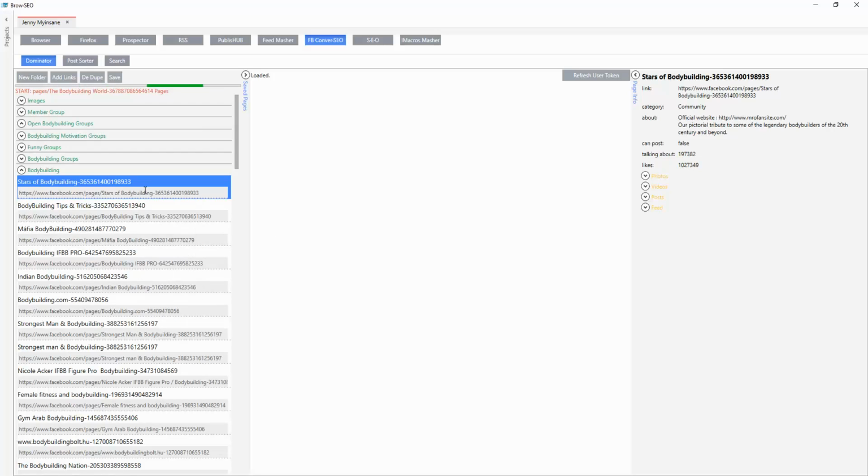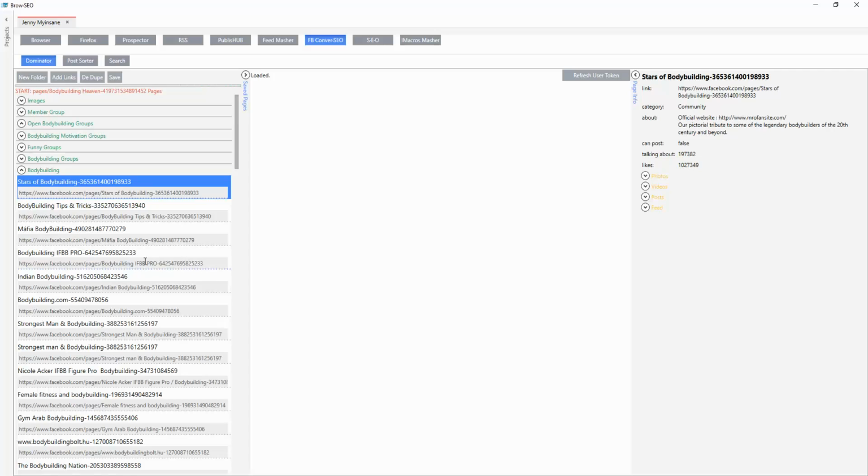And it always tends to change between these top 3 or 4 guys. So yesterday it was Stars of Bodybuilding. I think the day before it was these guys. Mafia Bodybuilding was up there for a while as well, number 1 talking about. So it really gives you an absolute pinpoint, razor sharp view of who the top pages for any niche on Facebook are, literally within minutes.